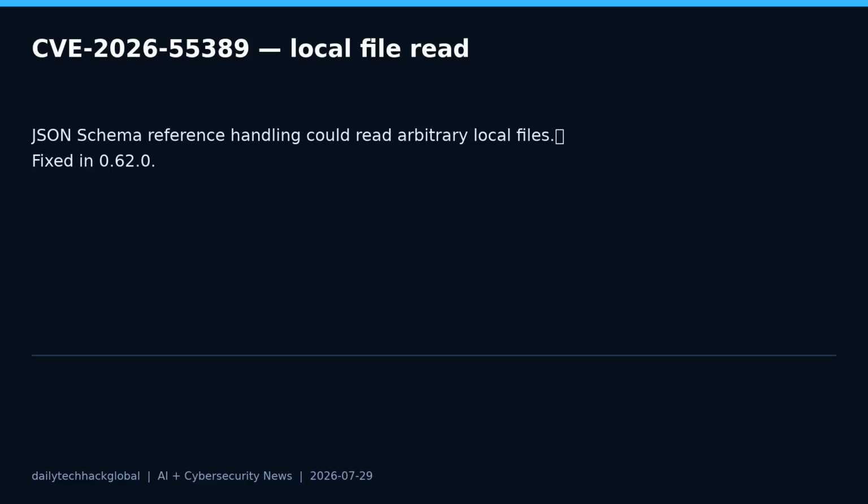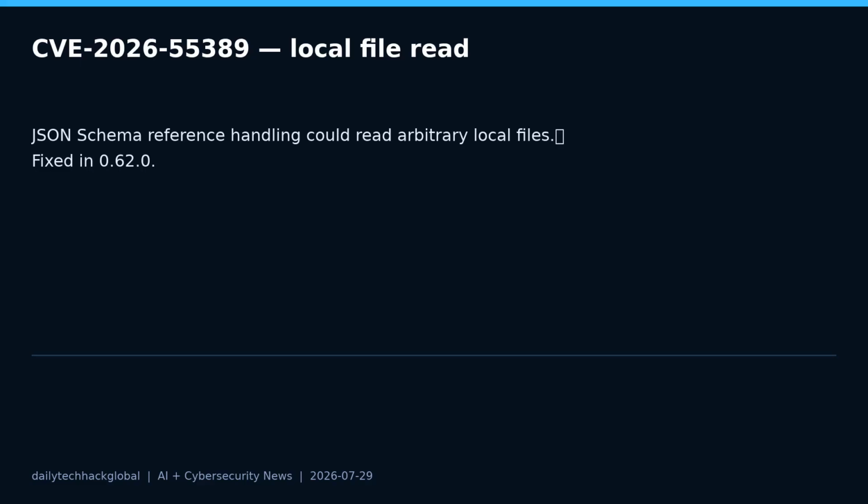CVE-2026-55391 is also high and involves DNS-rebinding. The advisory says URL host validation happened once, but the HTTP client could resolve the host again for the connection. That can bypass private network protections if a hostname changes answers between validation and use. The fix is listed in version 0.63.0.